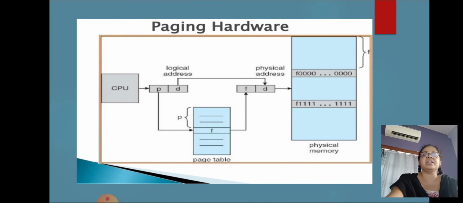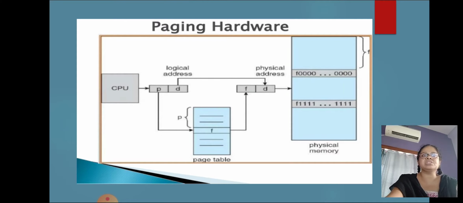This is the diagram of the paging hardware. You can look at this diagram carefully. This is the diagram where translation is being done from logical address to physical address.